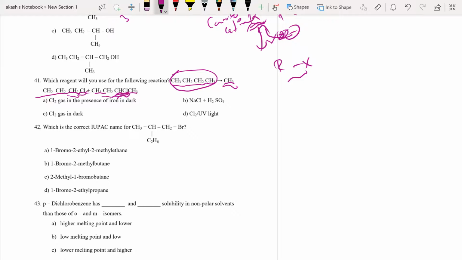So what should be done? Tell me quickly, what is the answer to this question? An alkane, a normal hydrogen is removed and that hydrogen is replaced by chlorine. That will happen. We just saw it in the previous question. A, B, C, D, which is the answer?